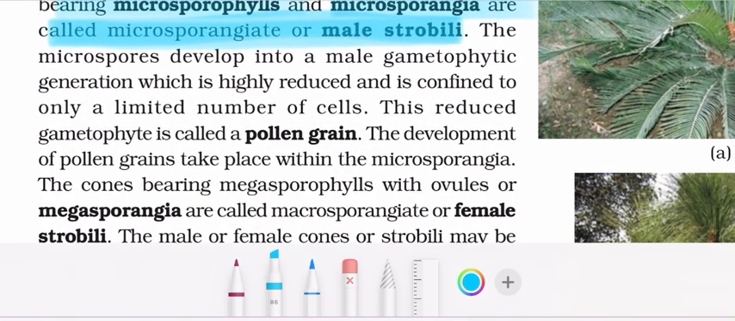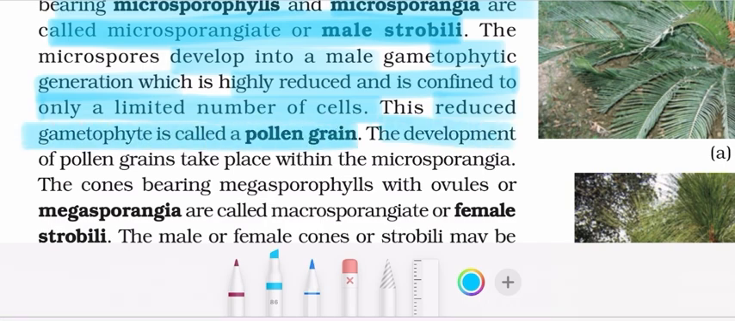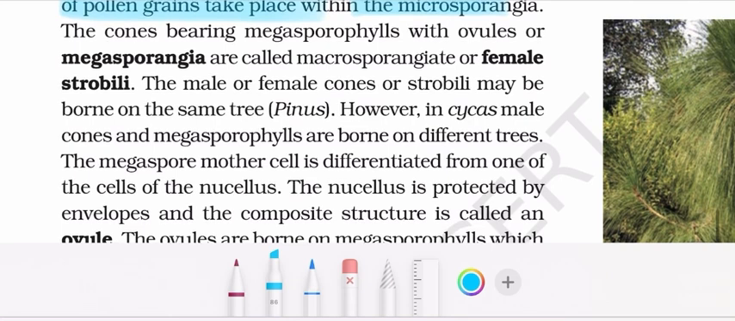The microspores develop into a male gametophytic generation, which is highly reduced and is confined to only a limited number of cells. This reduced gametophyte is called a pollen grain. The development of pollen grain takes place within the microsporangia. The cone bearing megasporophylls with ovules or megasporangia is called macrosporangiate or female strobili.